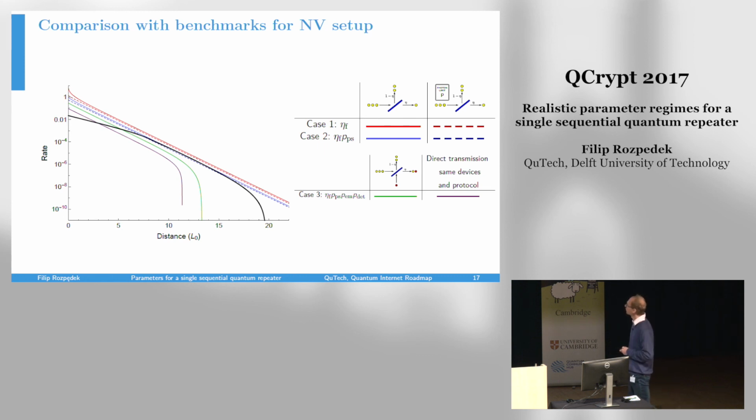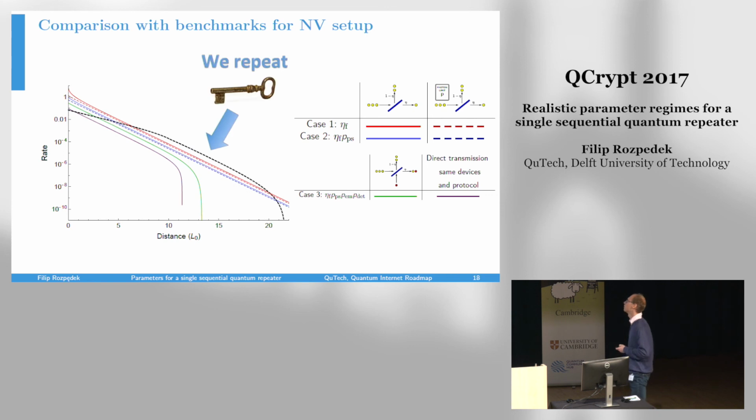And so we see that the last 2 benchmarks can be easily overcome, while the other 4 are within experimental reach with such a setup. And if we improve the parameters a little bit, then we see that we could achieve a rate that over a certain distance overcomes all the benchmarks. And so in such a scenario, in this regime, we would have a repeater for repeating key in the most stringent sense.